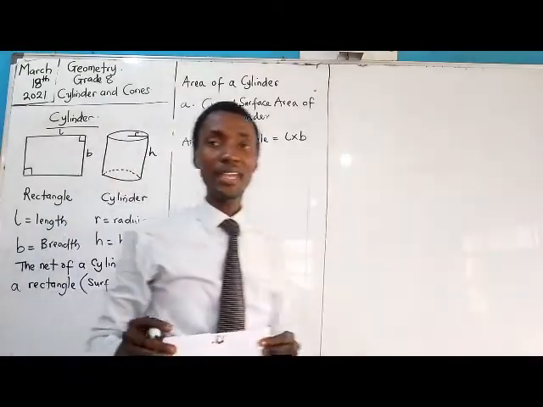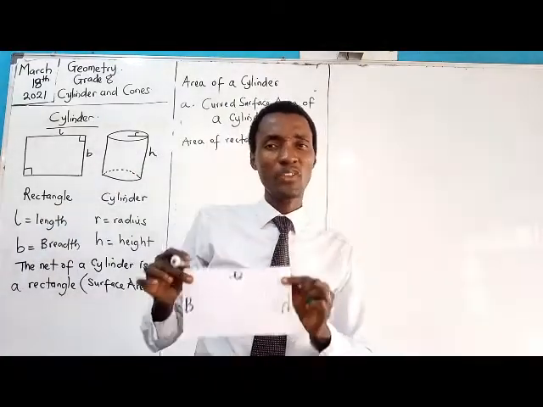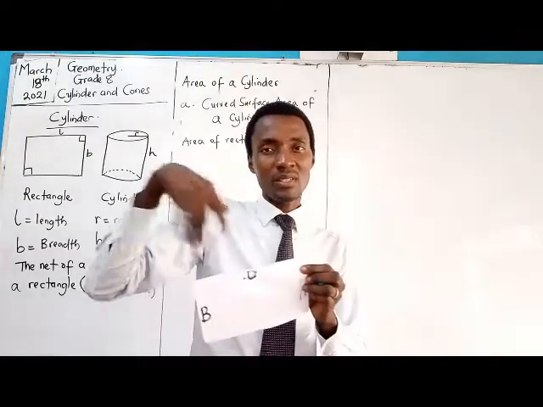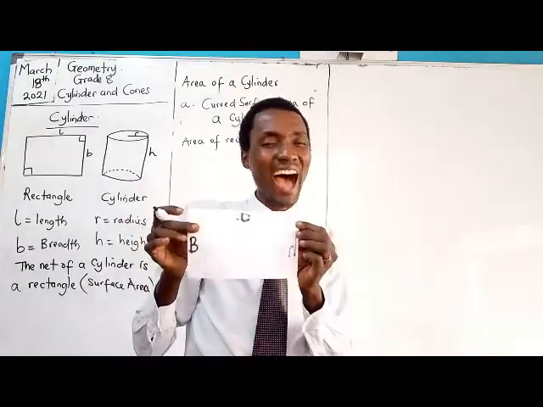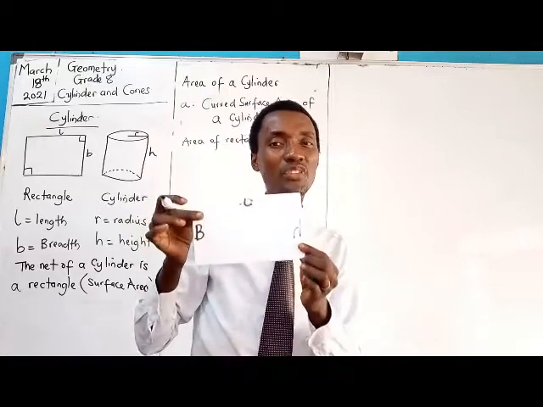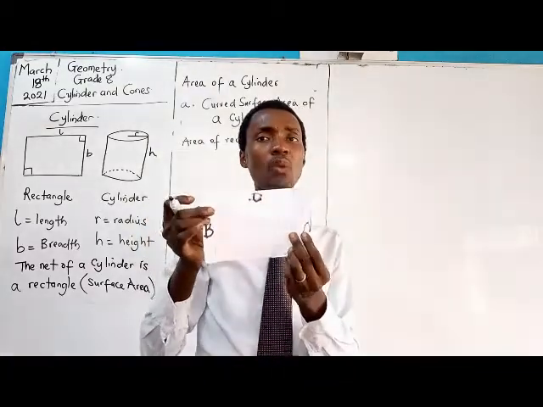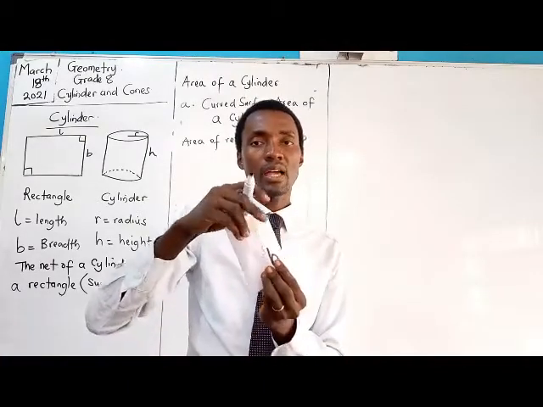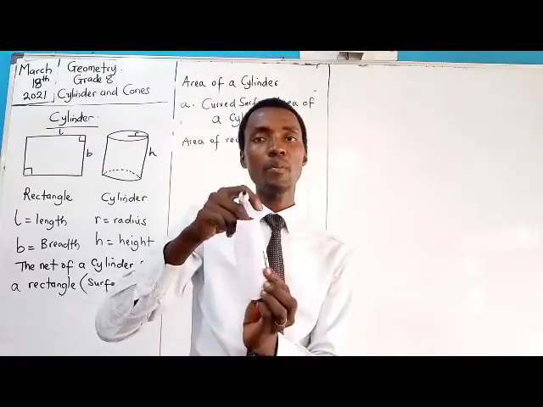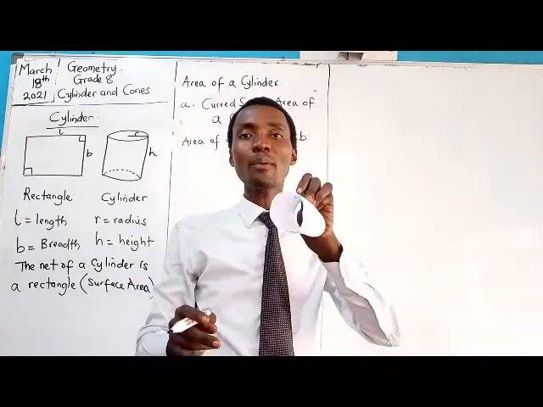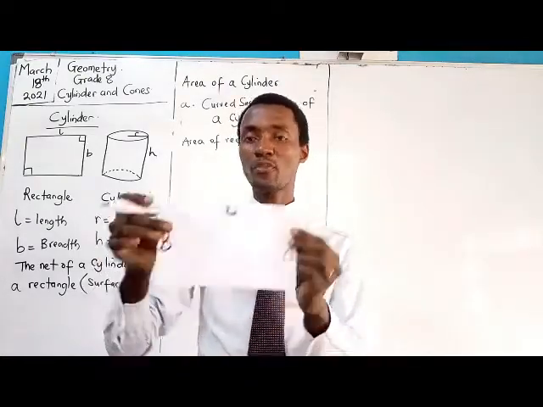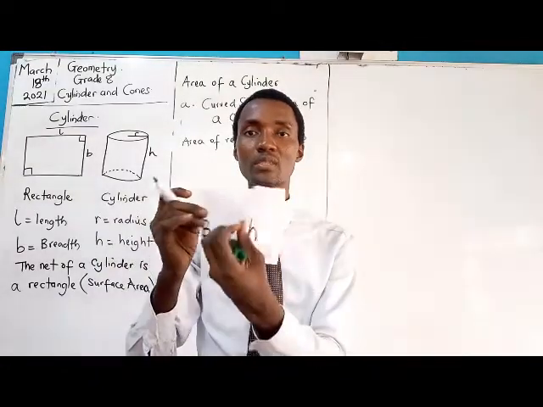But recall that we have said that the net of a cylinder is the same thing as the area of the rectangle. So when I roll this rectangle to become a cylinder, what I'm going to have will be that the side that used to be breadth before will become what? Height.